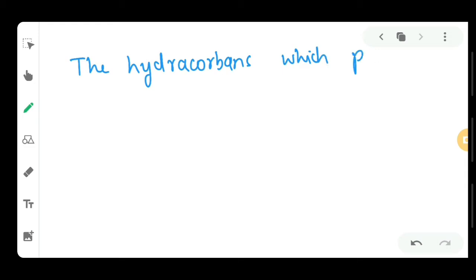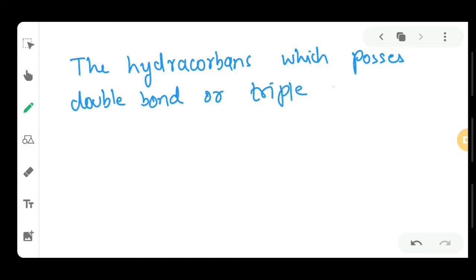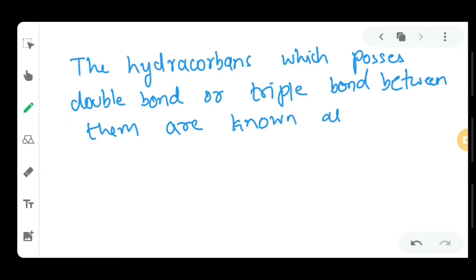So students, the hydrocarbons which possess a double bond or triple bond between them are known as unsaturated hydrocarbons.